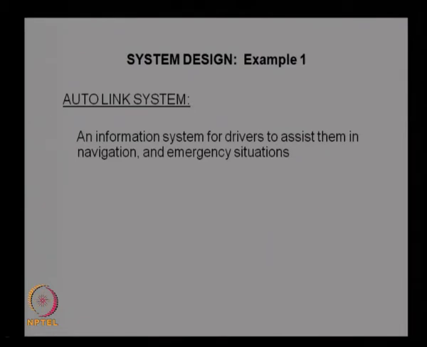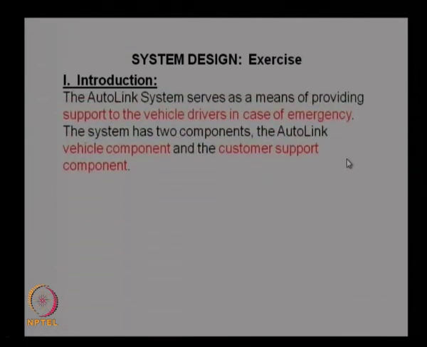So, basically linking the automobiles to a central location or to the emergency service providers. Here the AutoLink system serves as a means of providing support to the vehicle drivers in case of emergency. The system has two components, the AutoLink vehicle component and the customer support component. The vehicle component will have its own hardware and software, and the customer support will also have its own hardware and software, and they will be linked together to provide the service. So, the main design focus will be on these two components.